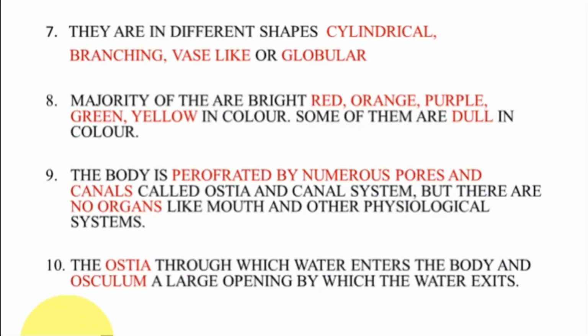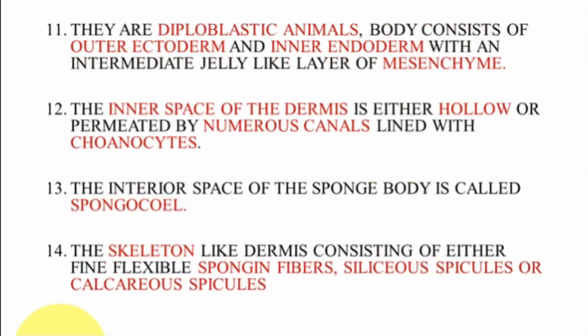And after the ostia enter into the canal system, all this canal system is joined together and enters into the spongocoel, through which it comes out by an opening called osculum. It's a big opening. It is a mouth-like structure.